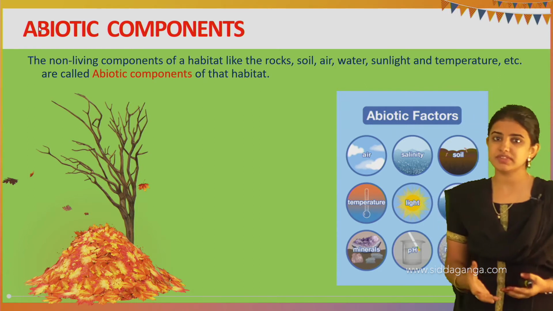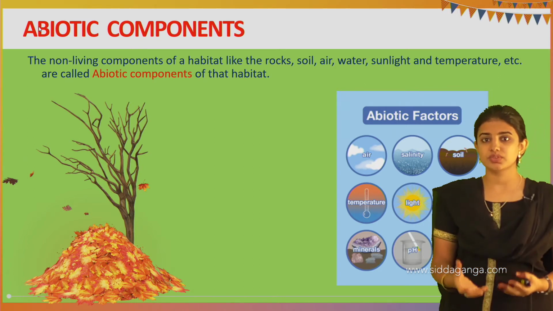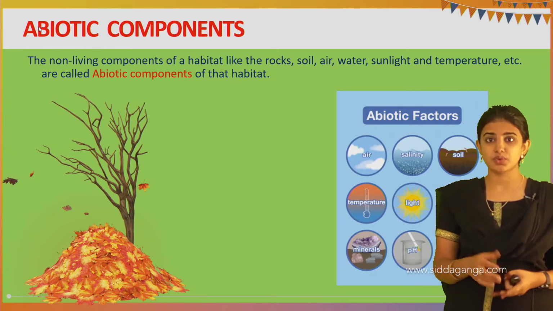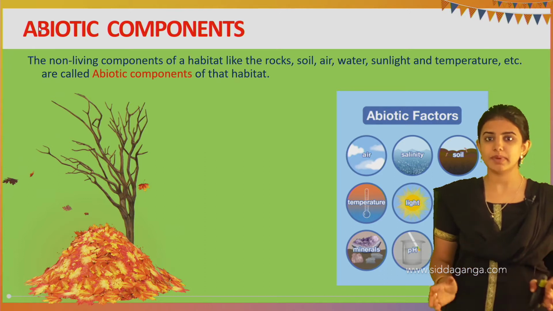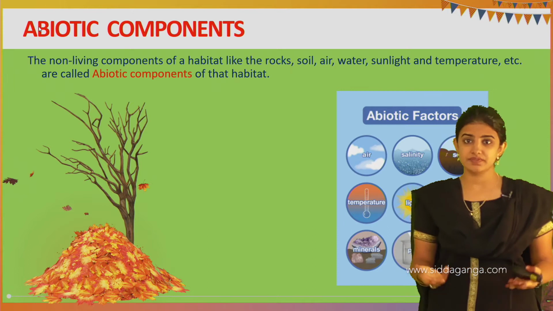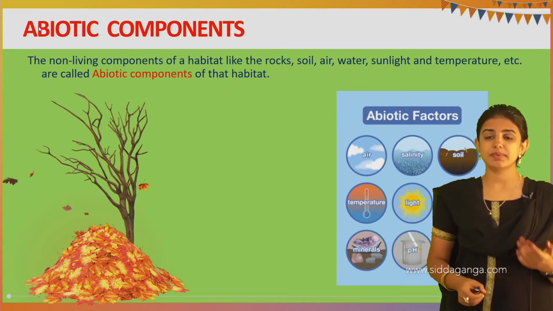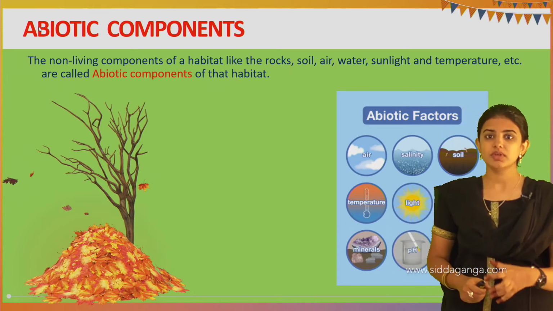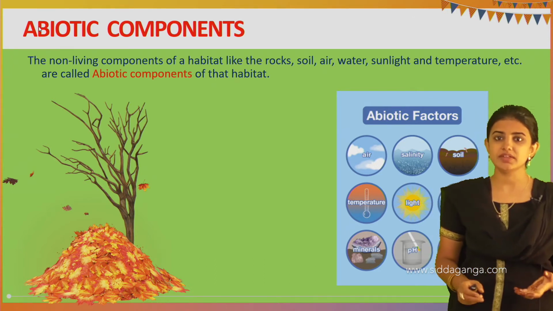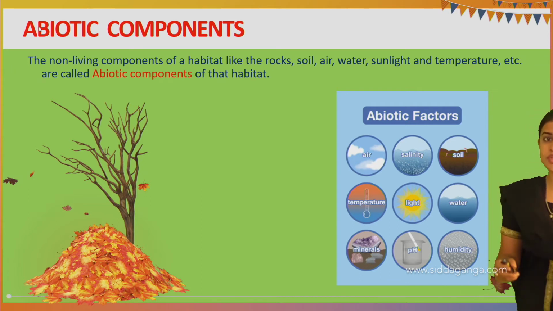Usually minerals are present in the soil, and so the soil acts as an abiotic component which is very essential for the growth as well as the development of the plant, because the soil contains various types of minerals, and these minerals play an important role as the plant absorbs them through the roots and circulates them through the plant body. Like that, soil also plays an important role in the environment. These are a few examples of the abiotic components.